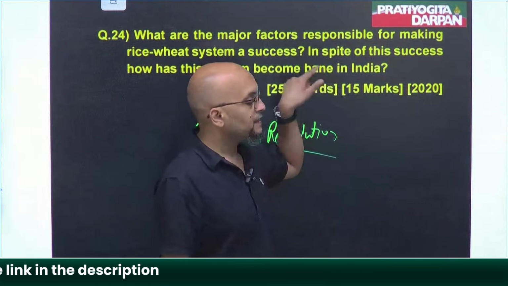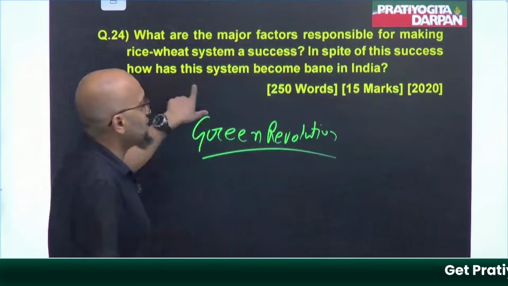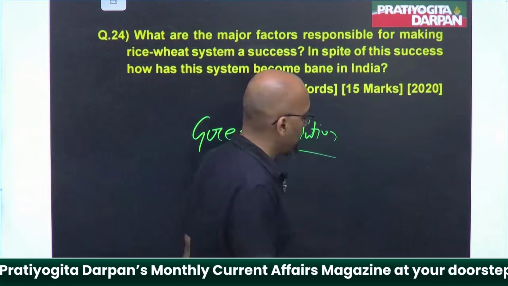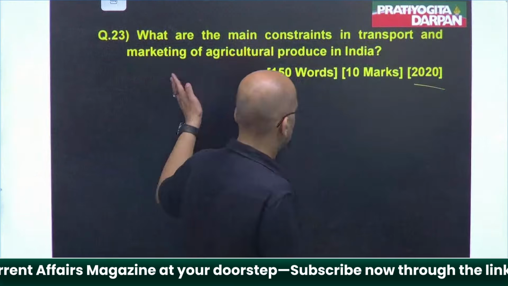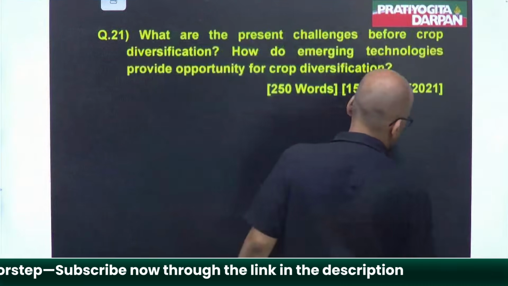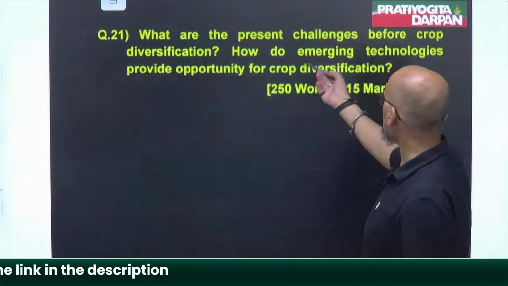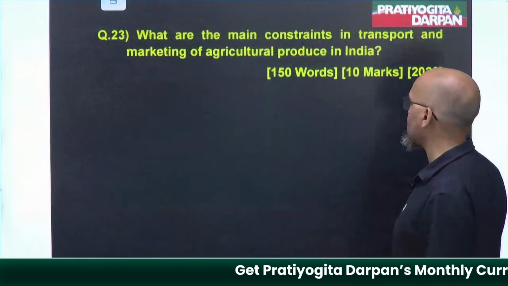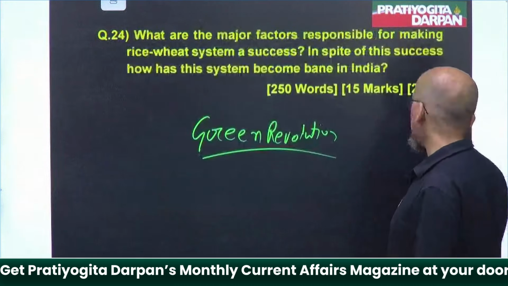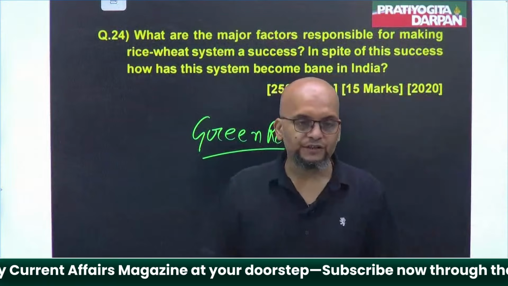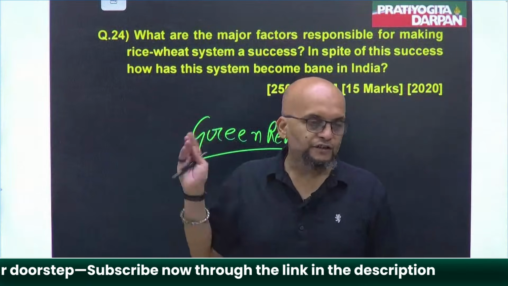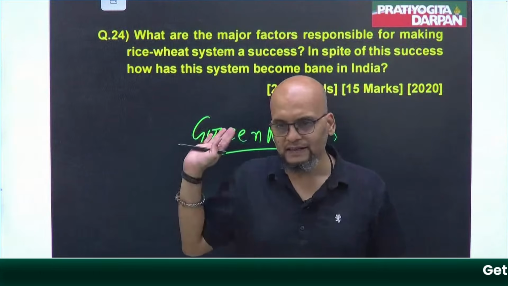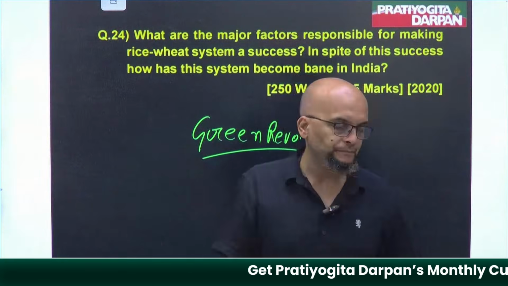Then they are saying, in spite of this success, how has this system become a bane? It has become cumbersome for India. The previous question. Yeah. The crop diversification one. People are not diversifying crops, they are only growing rice and wheat. Due to which, all the things that I told you, soil health deterioration, income deterioration, all the factors that I said, you can explain here. Okay,